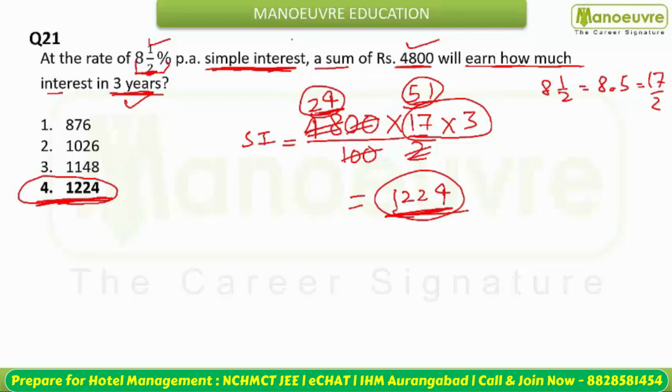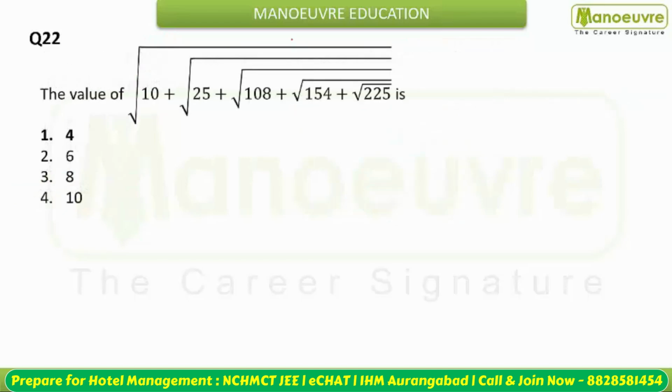Okay, चलिए next move करते हैं. Now this is a very good question from the simplification. So in this question, how are you going to move? Student, to solve this question you have to move from the inner layer to the outer layer. Inner layer को solve करते हुए outer layer की तरफ move करना है. So what is the square root of 225? Everyone knows this is 15.